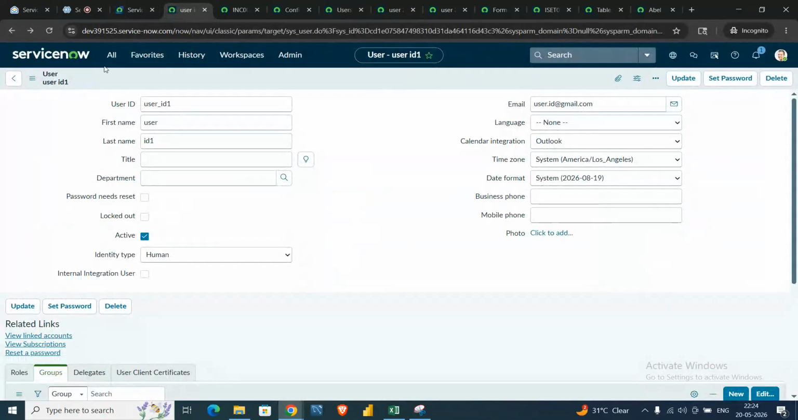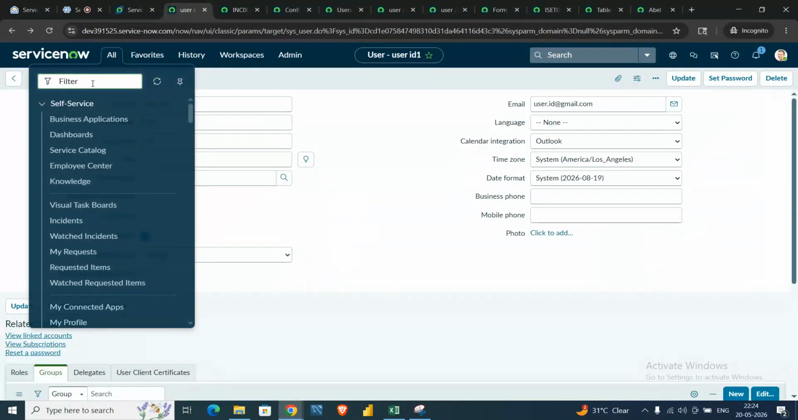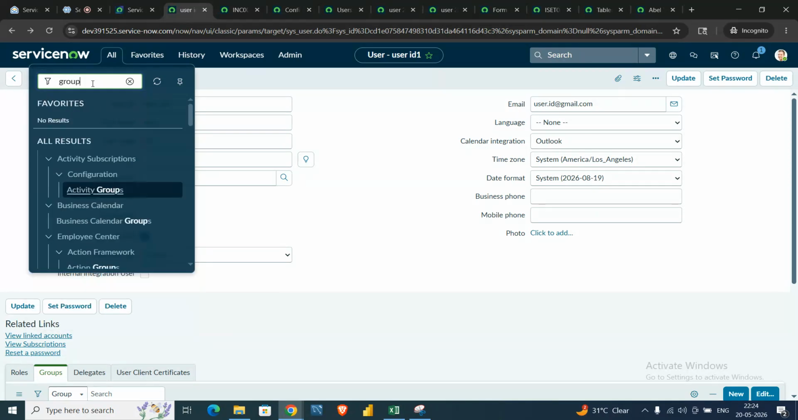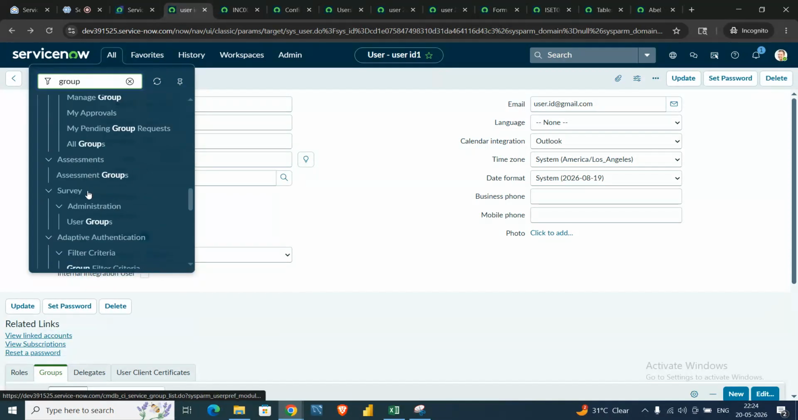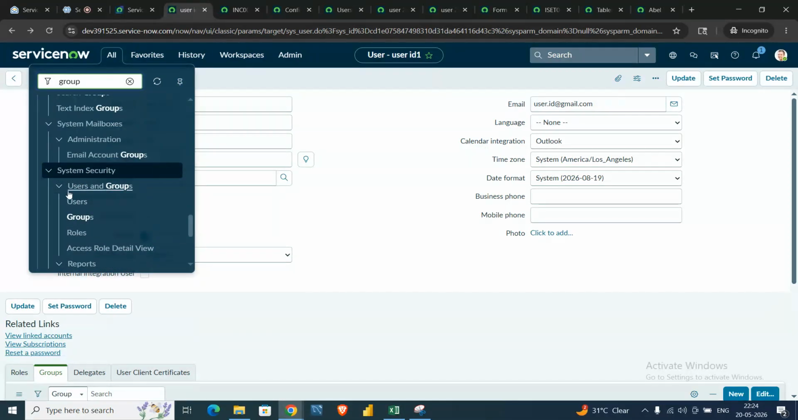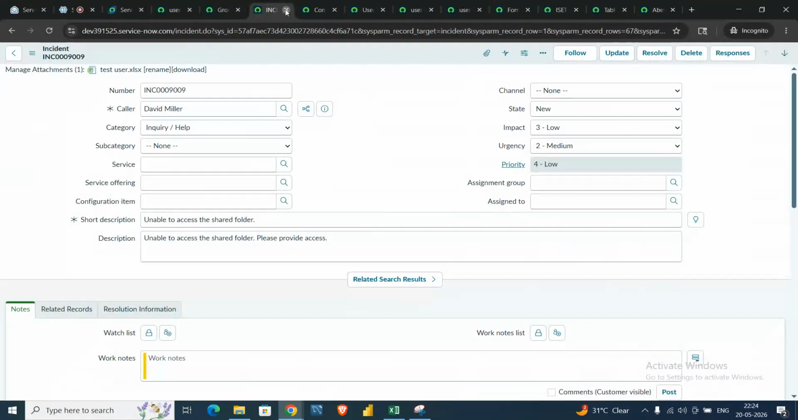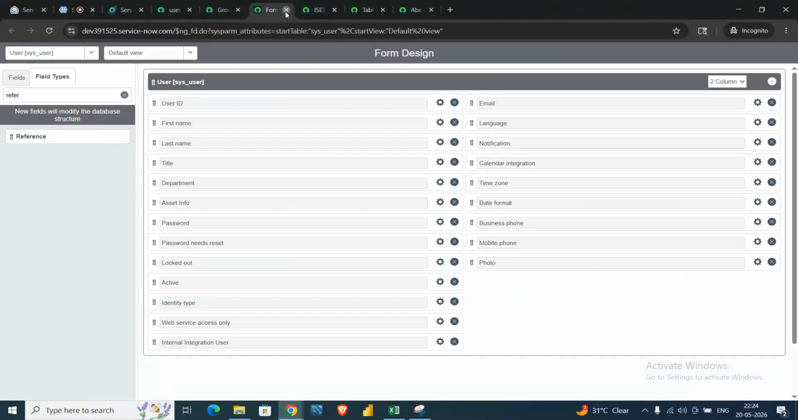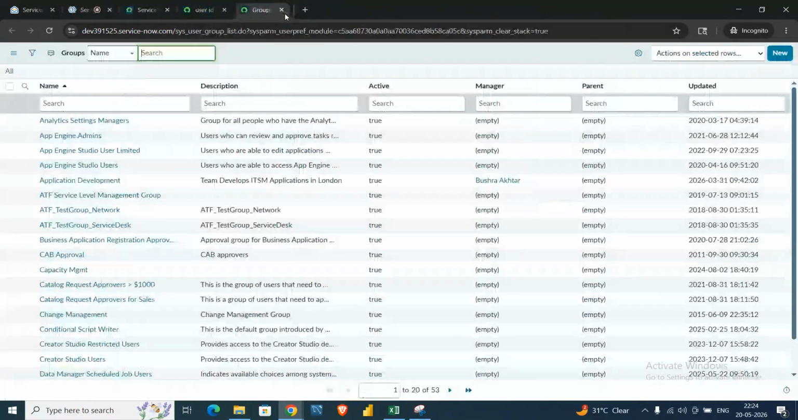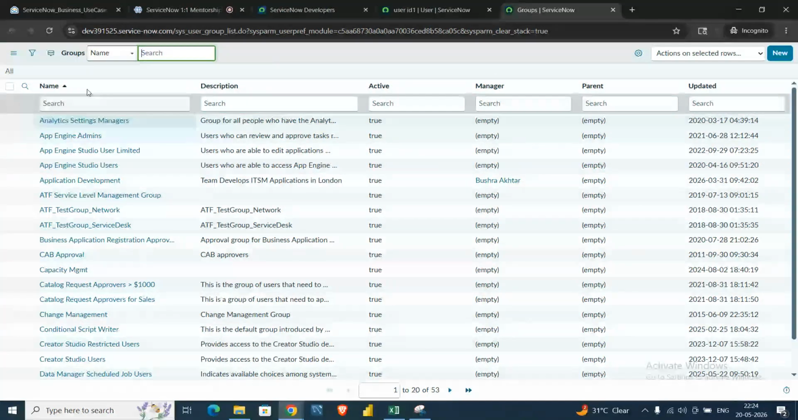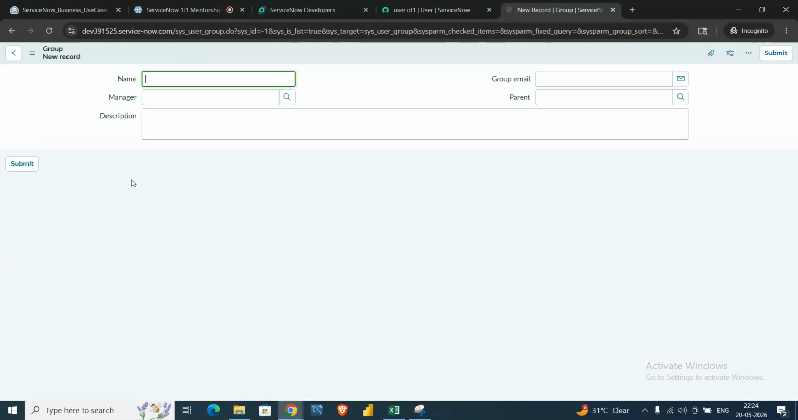Let's go and create a group here. You can directly search for group in the application navigator, and if you scroll down a bit in system security, under system security you can find users and groups, and here you can select groups. Let me just remove these things. As you can see, these are the groups already present inside the instance. Now let me create a new group.